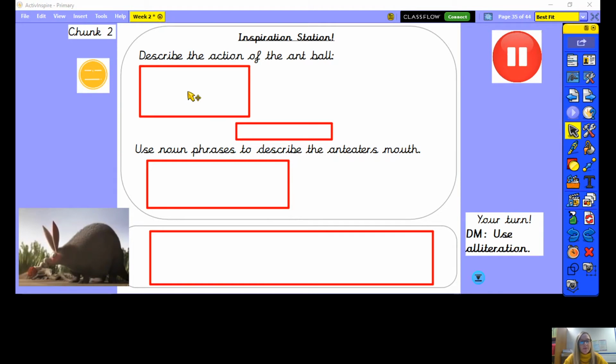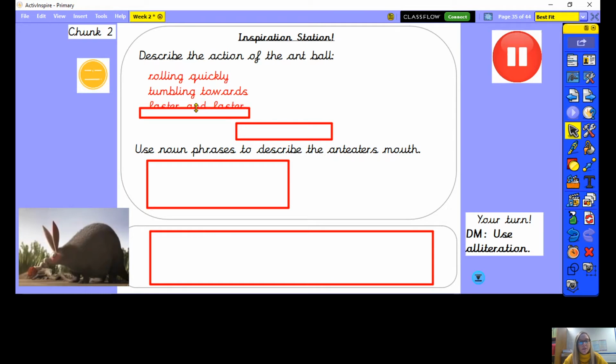Okay, so we might describe the action as rolling quickly. So it's rolling quickly towards that anteater. We could use a better verb, maybe tumbling towards. And we could use faster and faster. So those are some ideas of different words to describe the action of the ant ball.